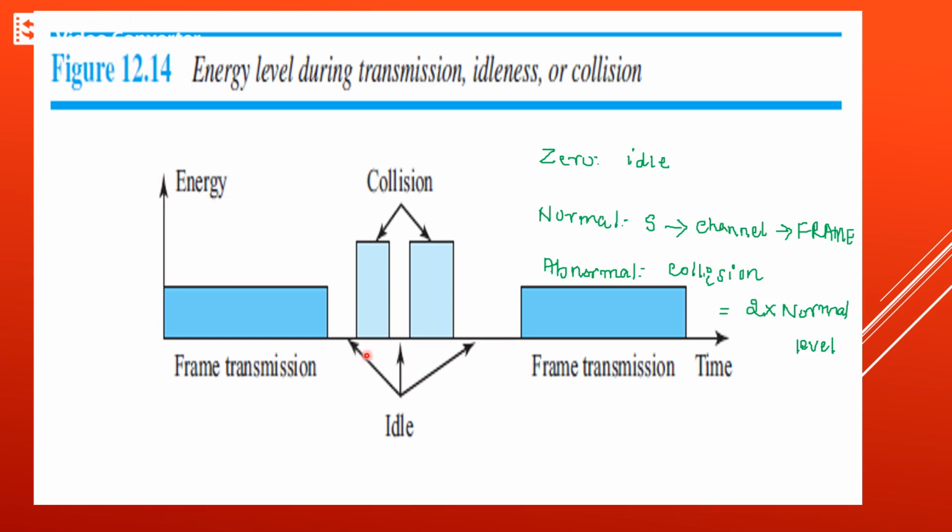This is the energy level. Initially, this is the idle mode or 0 energy level. During normal energy mode, the frames can be transmitted. This one is the abnormal mode, where the actual collision has occurred. Therefore, the energy level during abnormal mode is equal to 2 times the normal energy level. Each station needs to check whether the transmission medium is at 0 level, normal level or abnormal level before sending the frame.